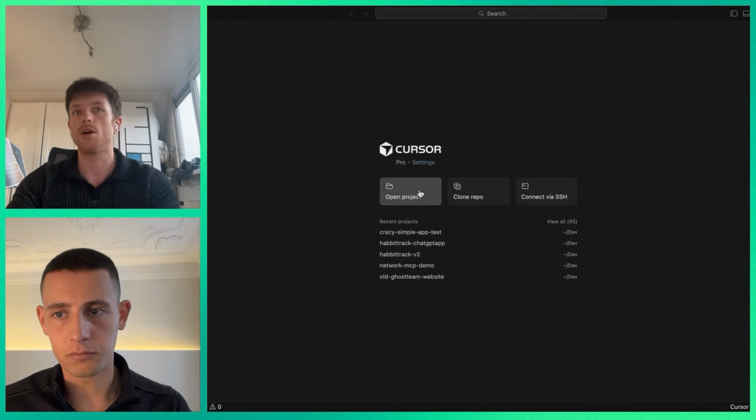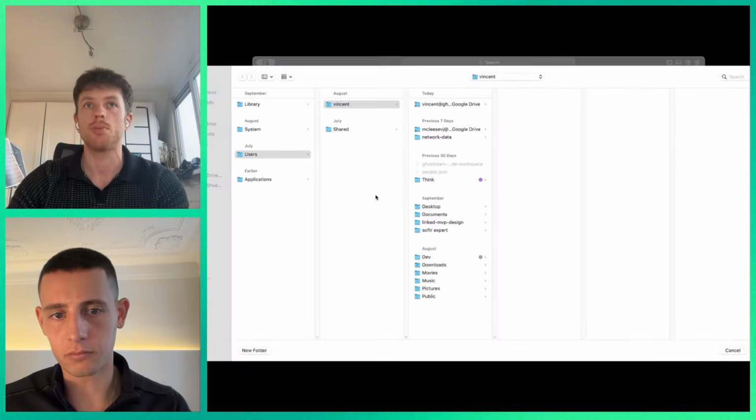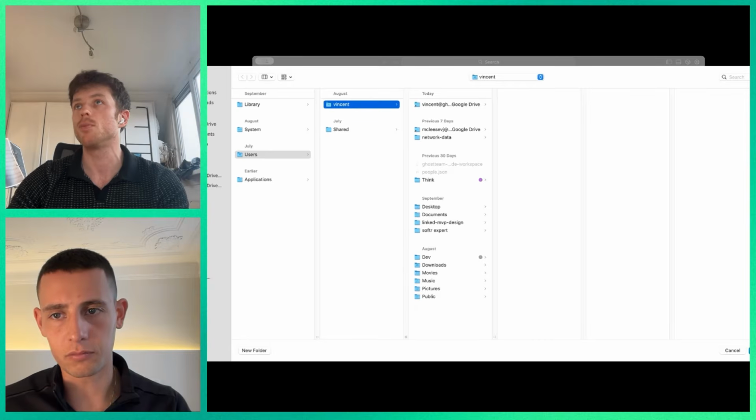We're going to just click on Open Project. This will allow us to start a fresh project. This will open your file explorer.